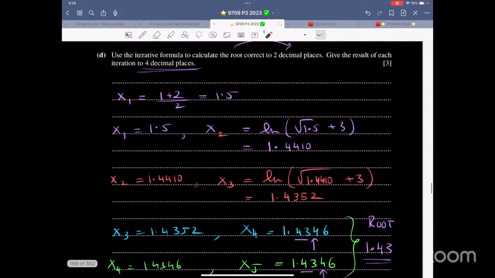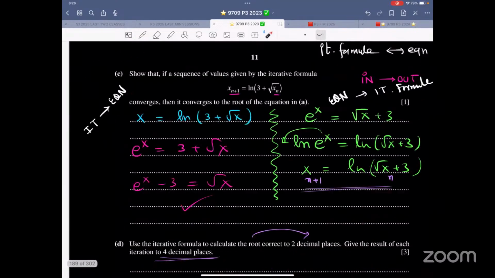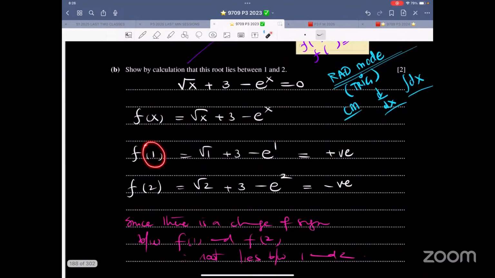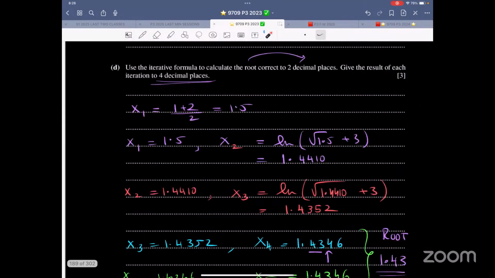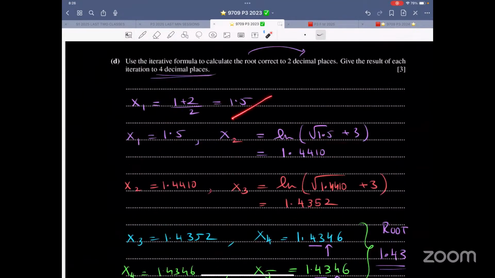Use the iterative formula to calculate the root correct to 2 decimal places. Give the result of each iteration to 4 dp. So now, if they have not mentioned any starting value, since root lies between 1 and 2, the best value to start with is 1.5. You can start with any other value, but why take a risk? When we want to play safe, the best bet, the best thing is this thing. And now, let me just write it over here.